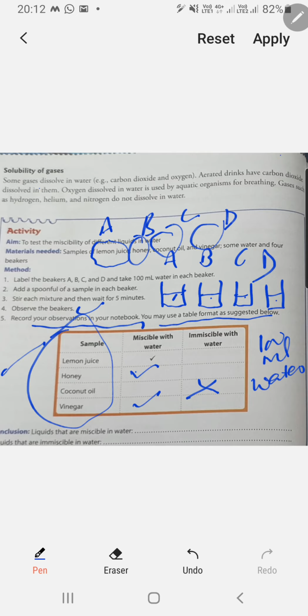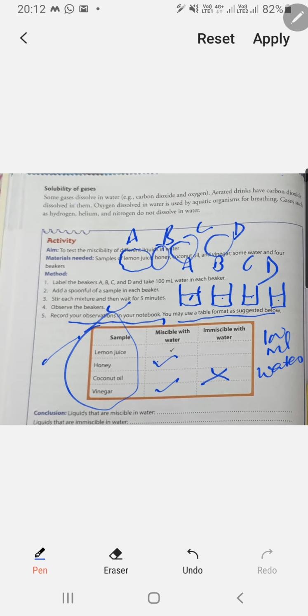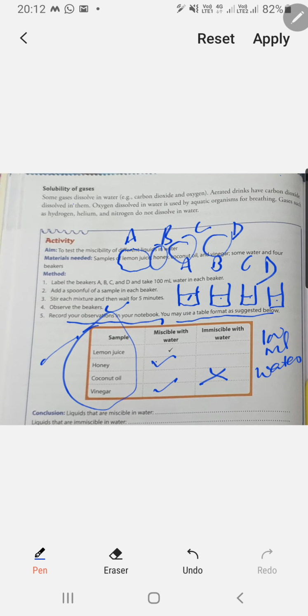Fine. So what is the conclusion? The conclusion is about the liquids that are miscible in water. Now write the liquids which are miscible. You will find it is the lemon juice. Second is the honey. Third, sorry, it is not the coconut oil. I'm so sorry. It is the vinegar which is miscible in water. And the thing which is immiscible in water is the coconut oil.